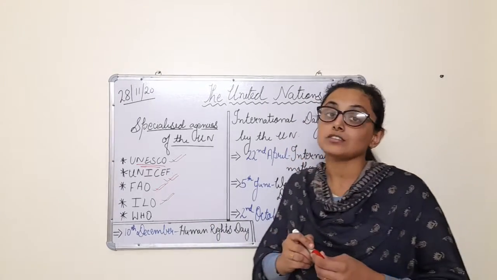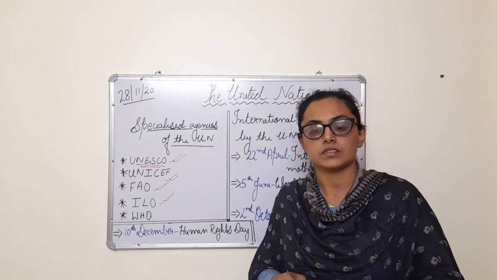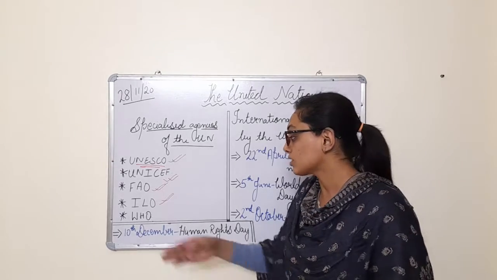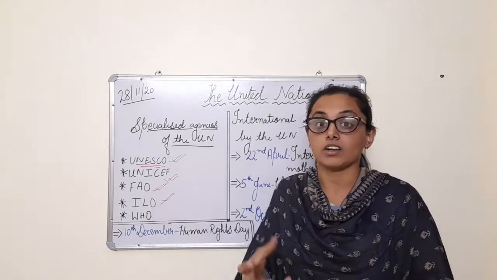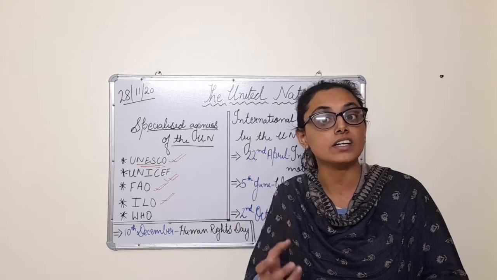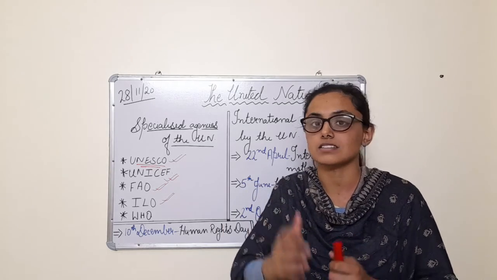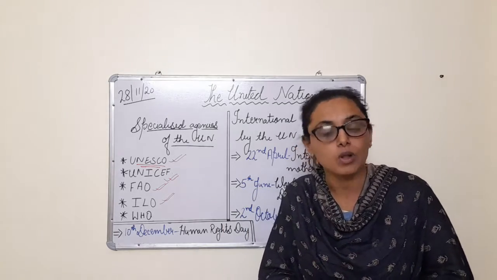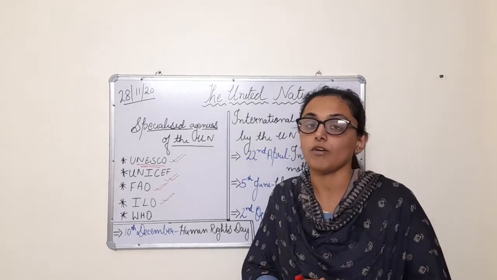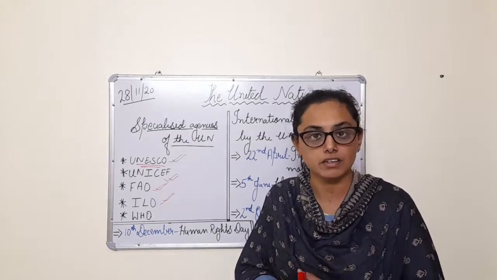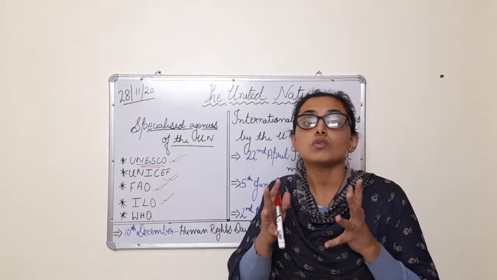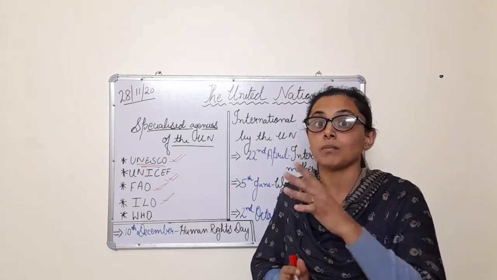Now, coming to WHO. Children, see. This is a very frequently heard abbreviation these days. As you all know, we are undergoing a pandemic all throughout the world. So, who was the one who informed about the pandemic?